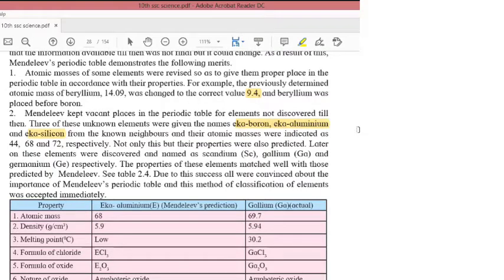Vacant means empty places for the elements which were not discovered.